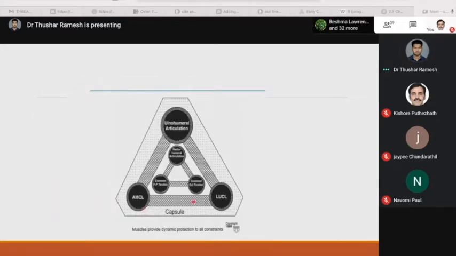This is the structural representation of the stability of the elbow joint. There is the ulnohumeral articulation, and medially there is the medial collateral ligament complex, and laterally the lateral ulnar ligament complex. That is the primary stabilizers, this outer triangle. Inside there are secondary stabilizers: the radiohumeral articulation, the common flexor tendon origin, and laterally the common extensor tendon origin. All these are covered by the capsule.